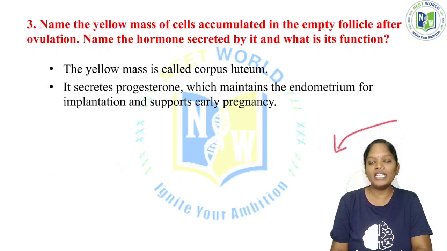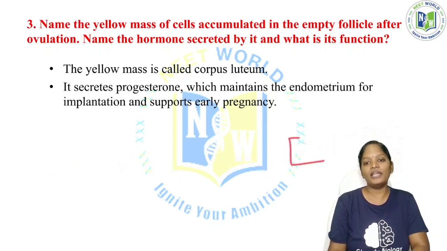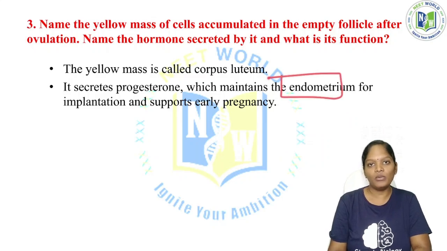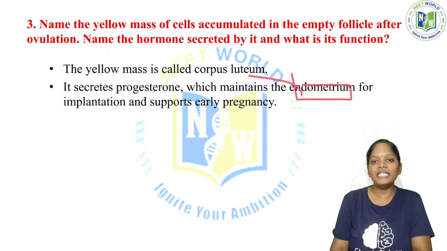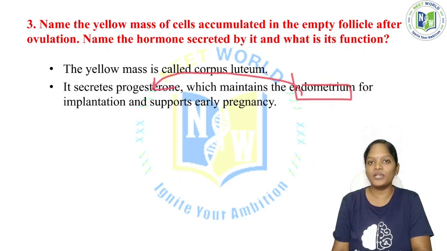For the implantation of the embryo, the zygote, the endometrium is very important. The zygote gets implanted in the endometrium only, so the endometrium has to be strong, and its strength is determined by the hormone progesterone.